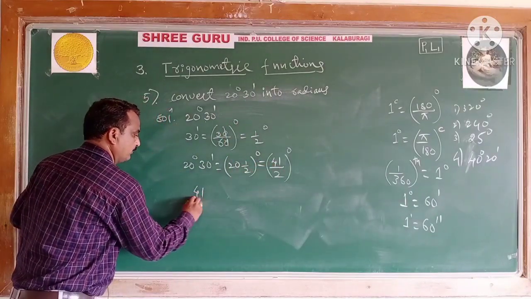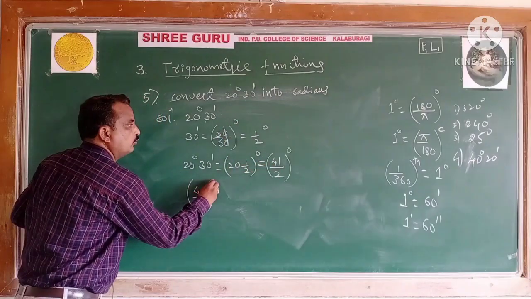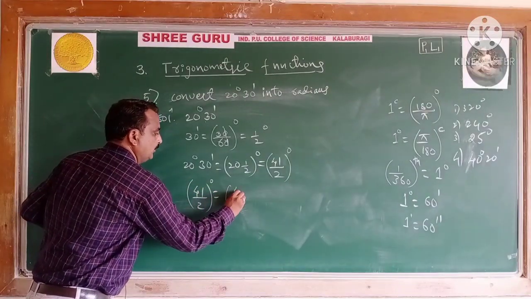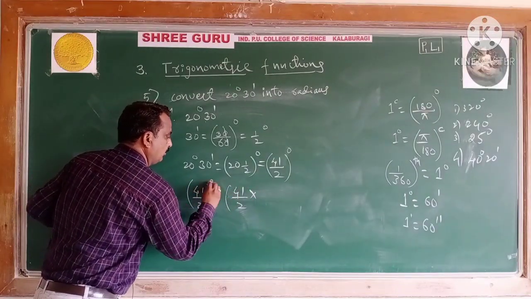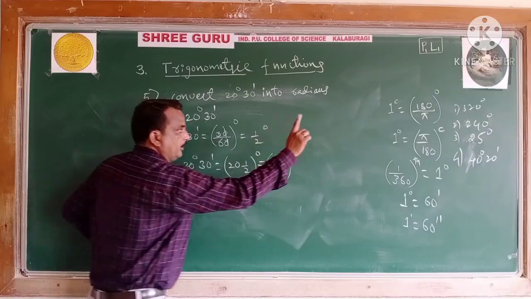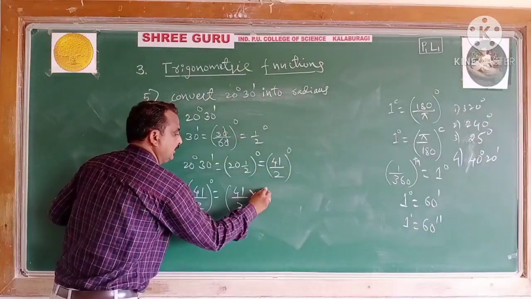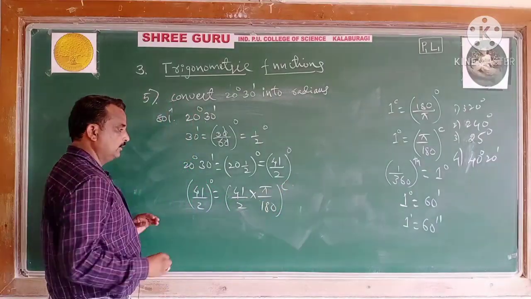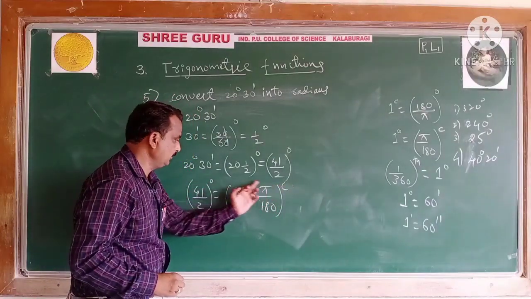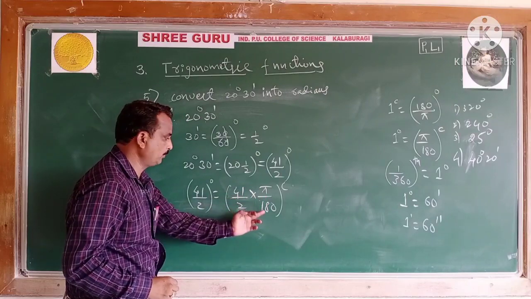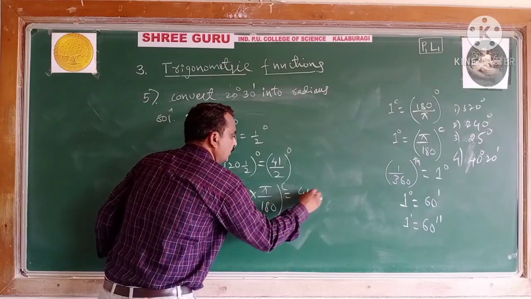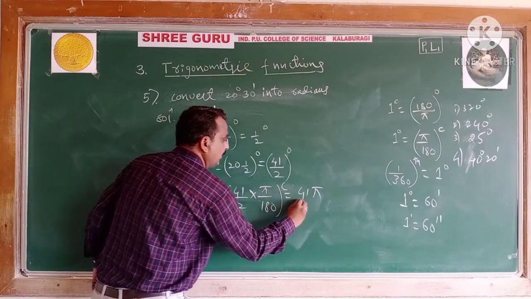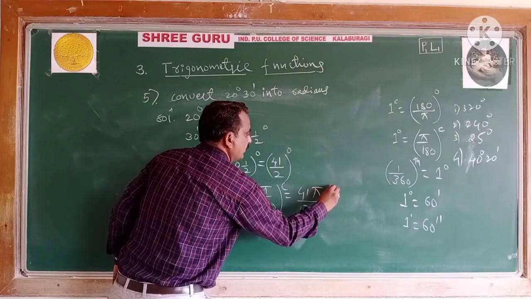Let us come to this whole angle in terms of radian. You know very well the conversion of degree to radian, that is you multiply by pi by 180. If possible, you simplify it. There is no possibility of simplification. How much does it become? 41 pi by 360 radian.